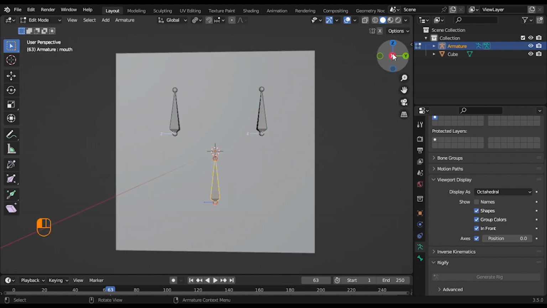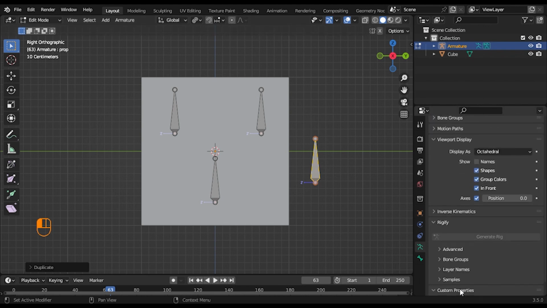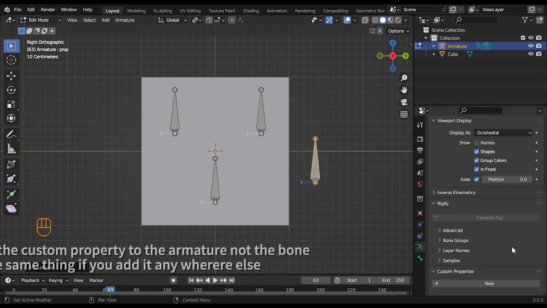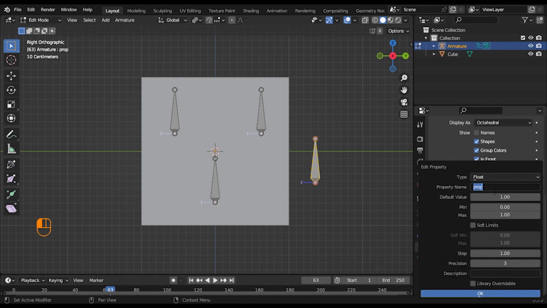Duplicate the mouth too, and let's name this Pro. So this bone will have the custom properties. Let's add two custom properties. The first one, let's call it the mouth shape, and we want the value to be an integer. So 0 means no mouth, 1 for mouth 1, 2 for mouth 2, and 3 for mouth 3.